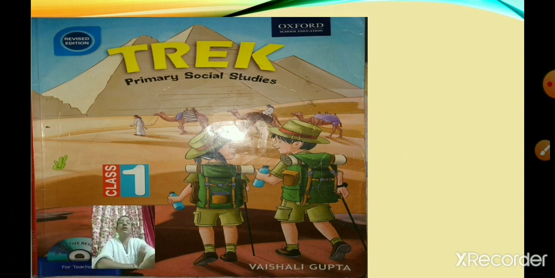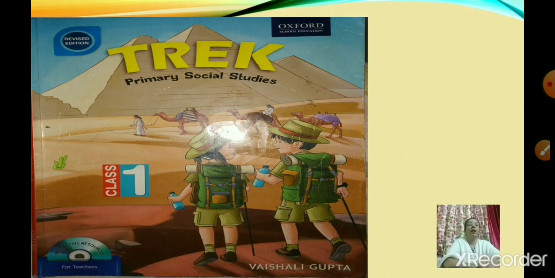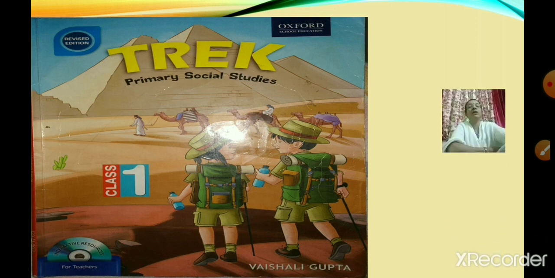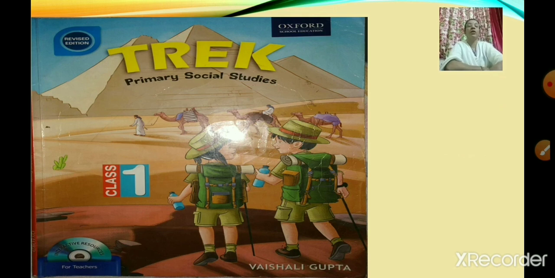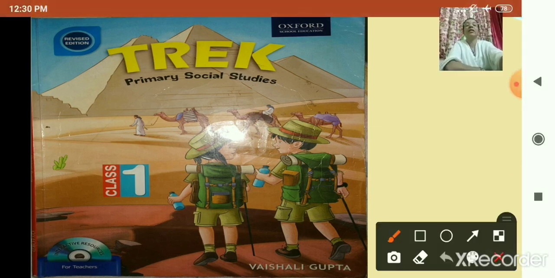Now, what other things are written on the book cover or the front cover? Can you tell me what are the other things written on the book cover? Yes, the title. See, this is the title. Title is written on the book cover or the front cover.